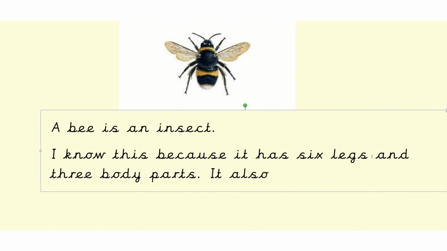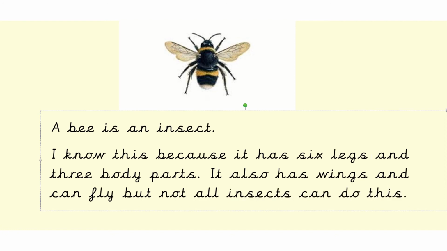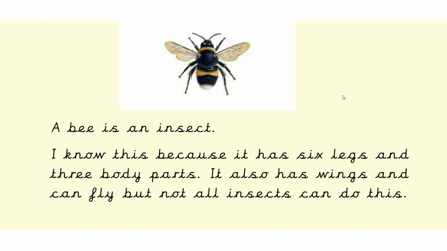It also has wings and can fly, but not all insects can do this. Because I'm thinking of a little ant. A little ant is an insect, but that hasn't got wings, has it? Not all the time. Some little ants have wings and fly, but lots of them don't.